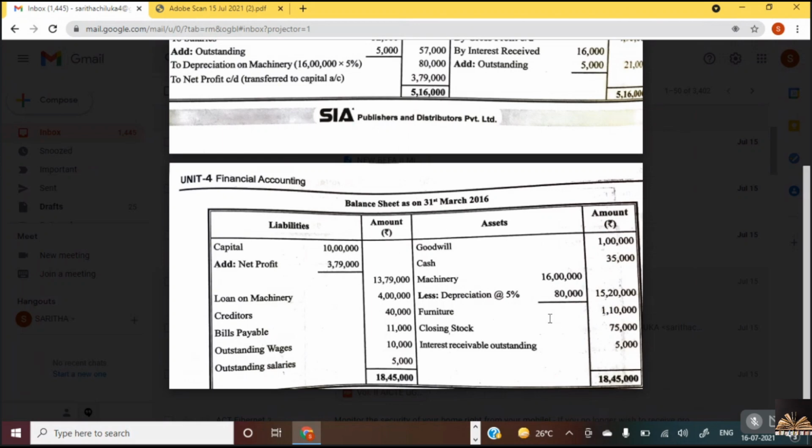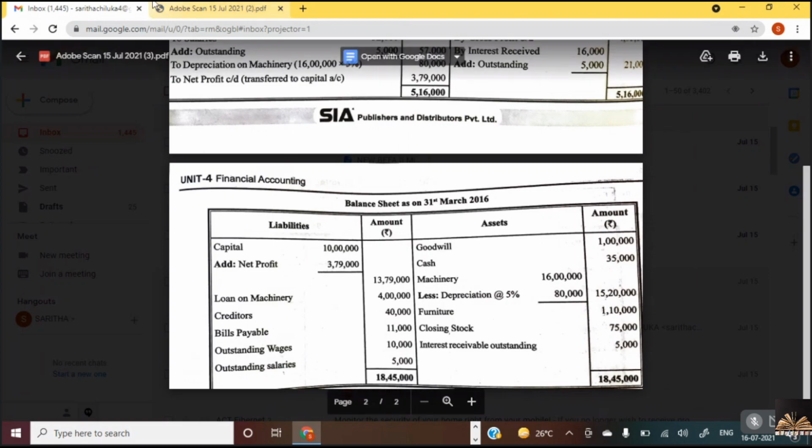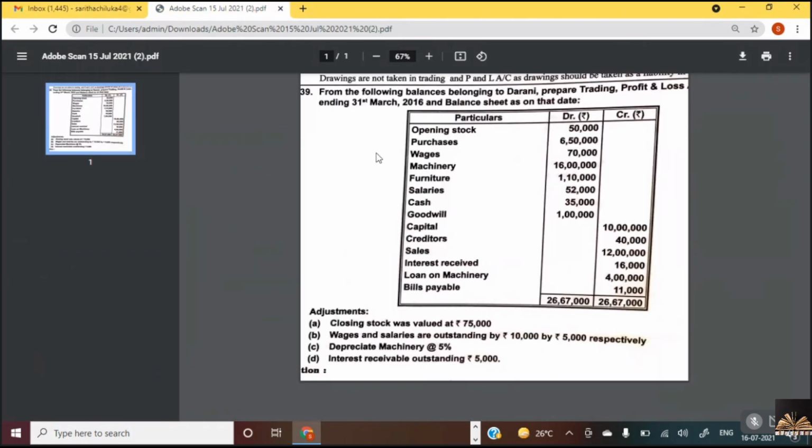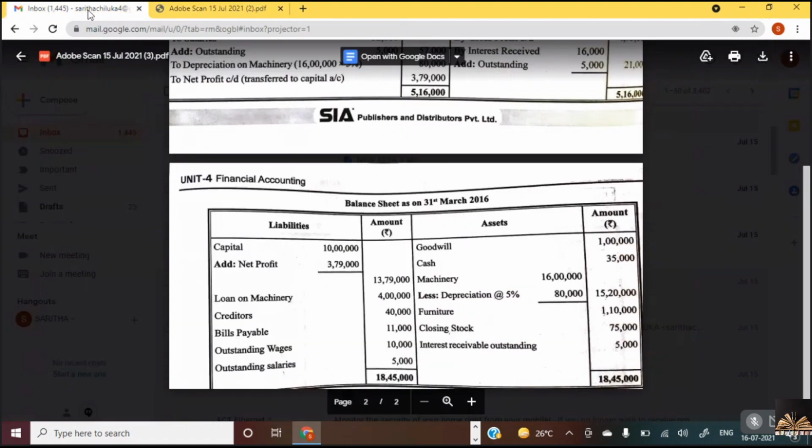Is it clear? Is the machinery transaction understood? 16 lakhs taken from the trial balance, depreciation 5% calculated on 16 lakhs, and the value of machinery is 15,20,000. Did you follow? Yes, ma'am. Now, next items we have: cash 35,000, goodwill 1 lakh.